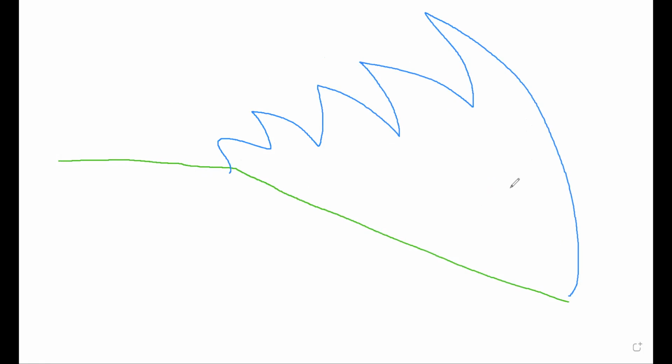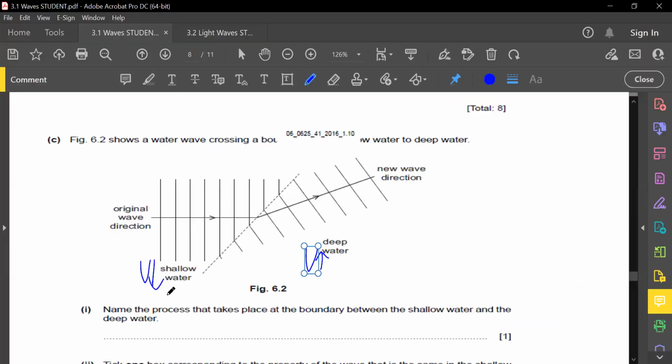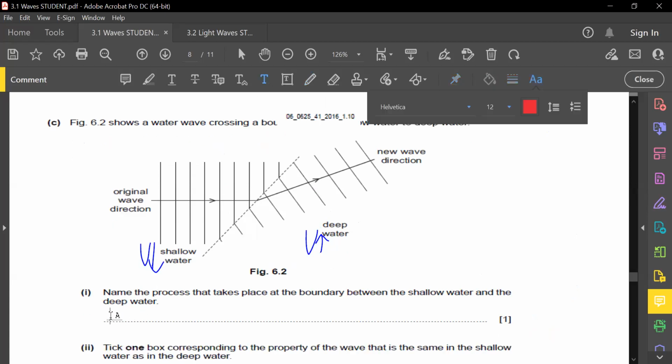Because the speed is, yeah, the deep region, the speed is faster. The shallow region, the speeds are slower. Remember this picture, guys. From here, I know that from the shallow region, the velocity is slower. In the deep region, the velocity is definitely higher. Then obviously this process that is taking place from shallow to deep region is known as refraction, right? Because there is a change in speed of the wave.